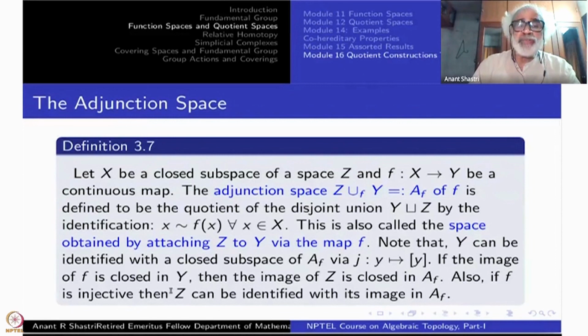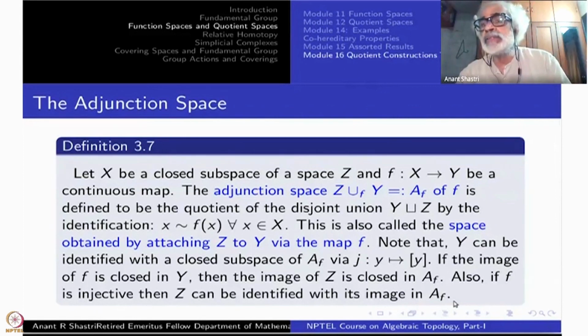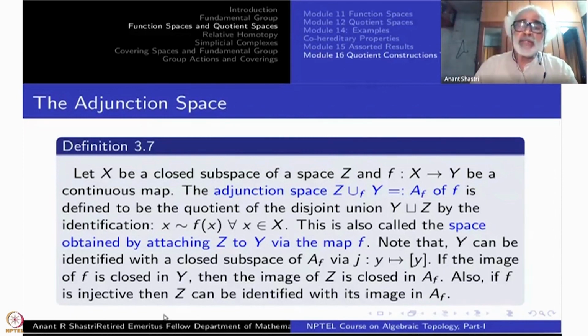If the image of f is closed in Y, which is an extra hypothesis, then the image of Z will be closed in A_f. Also, if f is injective, then there will not be any identification within points of Z. Then each class of Z is a single point, so Z can be identified with its image and Z will also be a subspace.